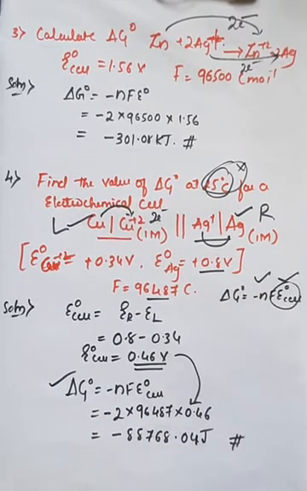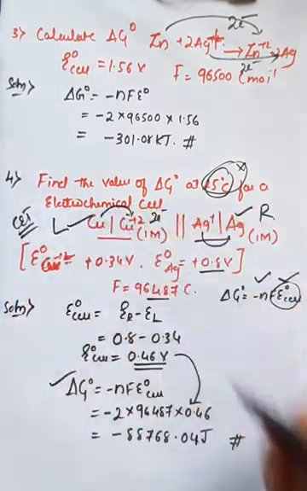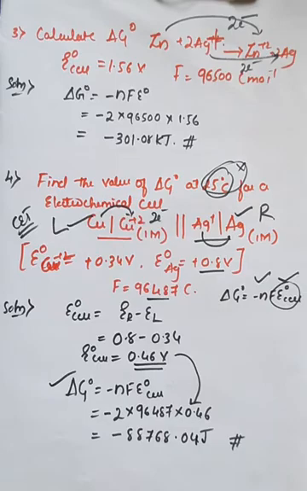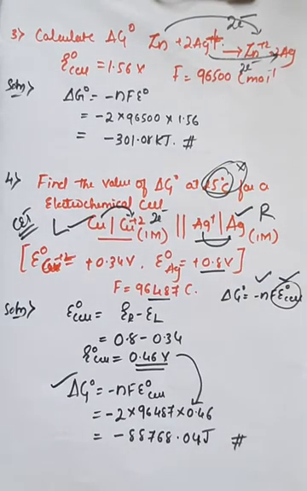So very simple. These kinds of questions may be asked even in your CET also. Be careful with the formula. So that is the calculation of delta G naught during the reaction. Here there is no need of temperature, it is completely based on the EMF of the cell. They haven't given any E naught of the cell.